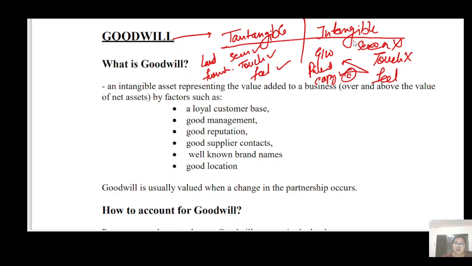So this is the basic difference between tangible and intangible.